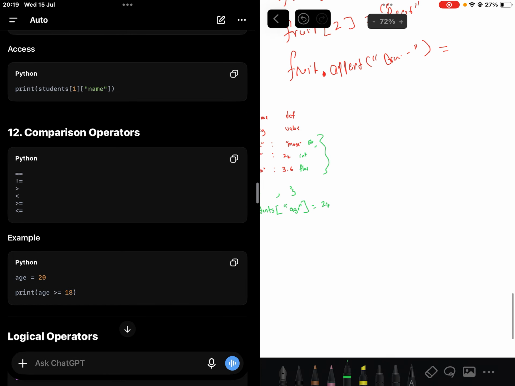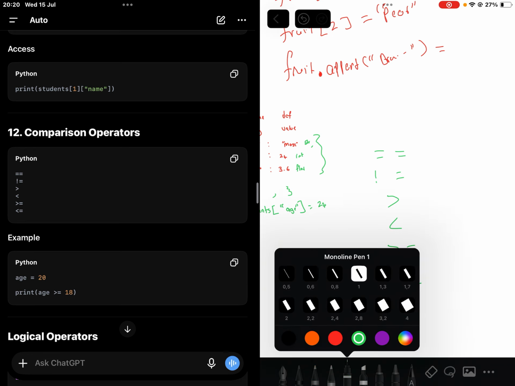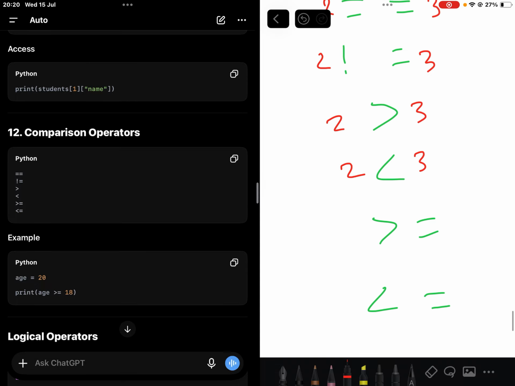Then I'm not sure if people went over comparison operators, but comparison operators always give a true or false answer, right? It is good when you are comparing two variables or conditions. So we have equal, not equal, greater than, less than, greater than or equal to, less than or equal to. Let's have examples.